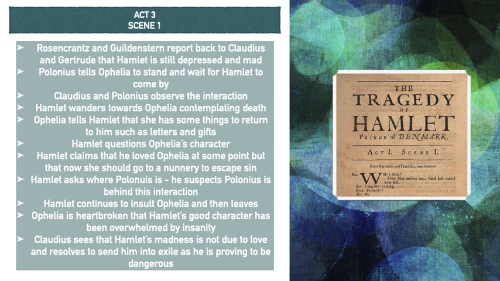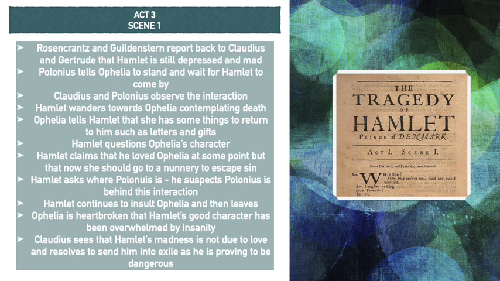Act 3, Scene 1. Rosencrantz and Guildenstern report back to Claudius and Gertrude that Hamlet is still depressed and mad and they can't figure out why. Polonius tells Ophelia to stand and wait for Hamlet to come by. So Rosencrantz and Guildenstern don't have an answer for Claudius, and so then Claudius circles back to Polonius' idea. Polonius' idea is that Hamlet's madness is due to him being in love with his daughter Ophelia, so he and Claudius hide behind a tapestry and observe the interaction between Hamlet and Ophelia.